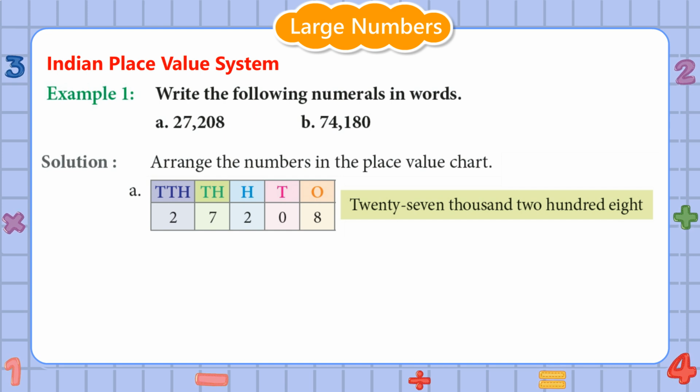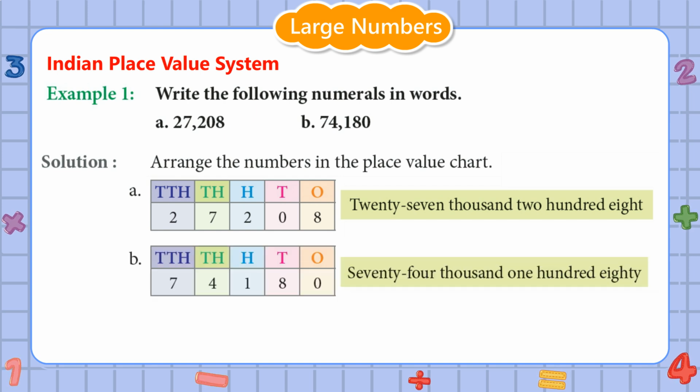It is 27,208. B. Here, 0 is at ones place, 8 is at tens place, 1 is at hundreds place, 4 is at thousands place, 7 is at 10,000s place. It is 74,180.